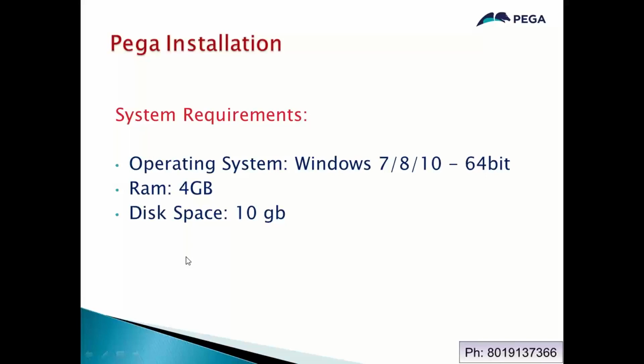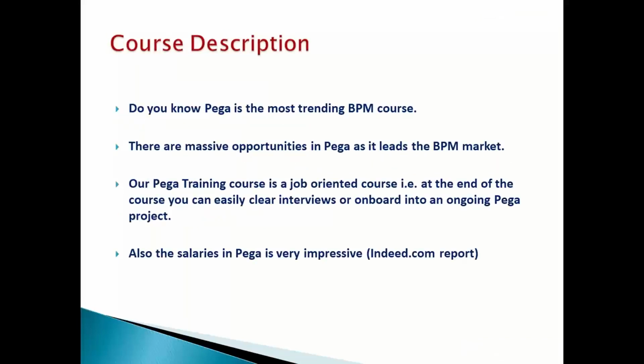If you have a Mac operating system, you can install this Pega PRPC under a Windows image inside the Mac with the same configuration. So no need for any particular configuration. I think nowadays this is basic: 4 GB RAM, 10 GB free space. So these are all basic only. With any basic system configuration, you can install Pega on your laptops or systems. The process and all I'll discuss in the next session.